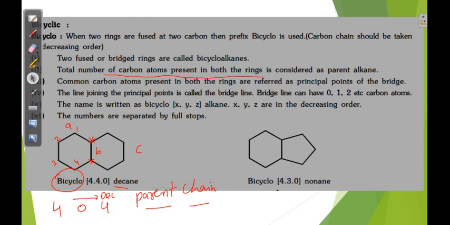Once you go through these rules, the total number of carbon atoms present in both the rings is considered as the parent alkane. See here, total carbons in the 2 rings: 6, 7, 8, 9, 10. Total 10 carbons, so that is dec.